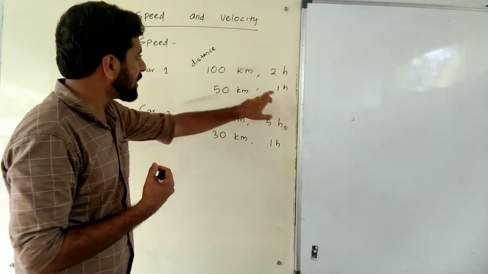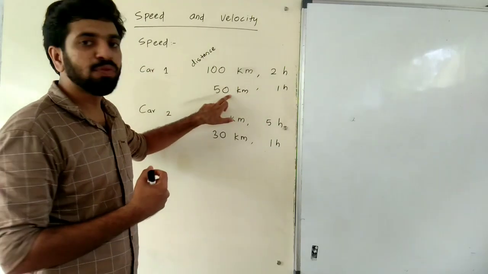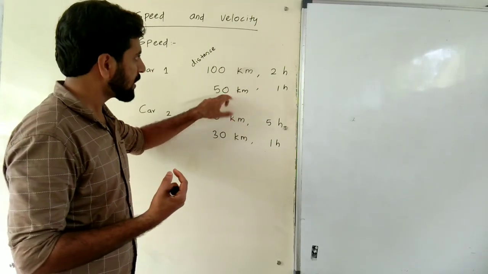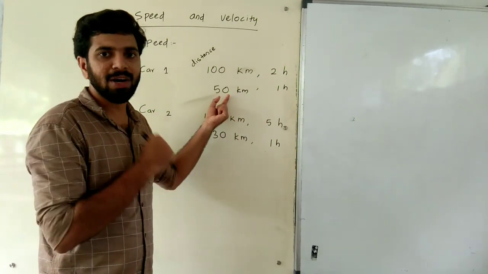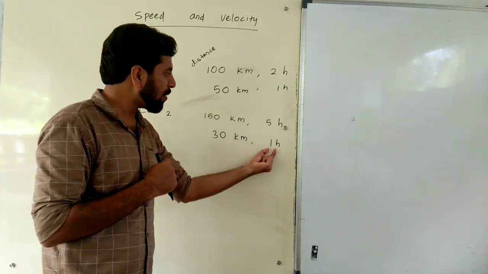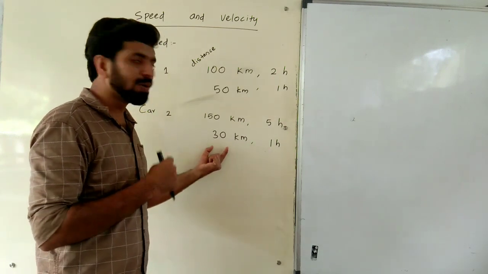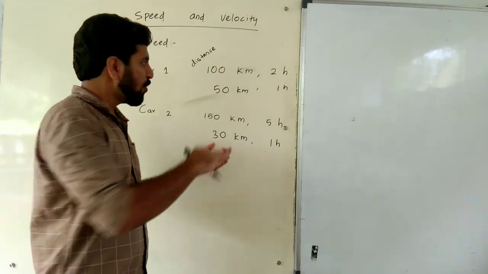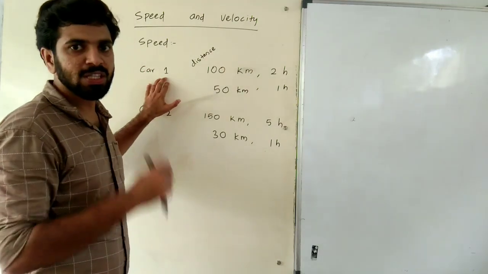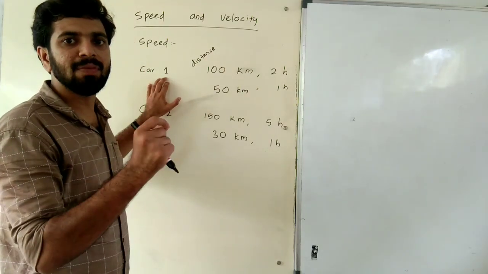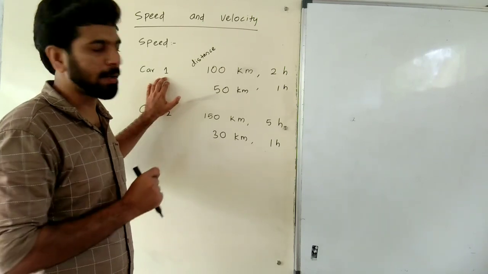Why? Within 1 hour, the first car covers 50 km. But here, within 1 hour, how much does the second car cover? 30 km. From this idea, we can say that the first car travels with the highest speed.